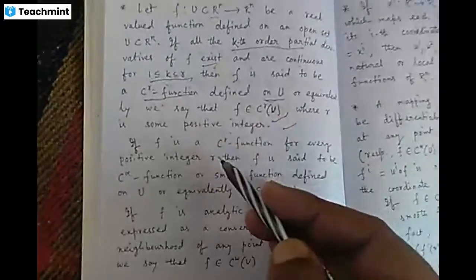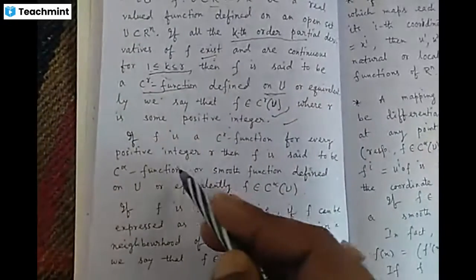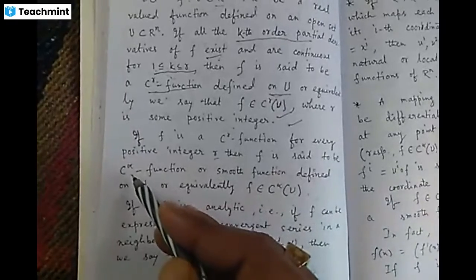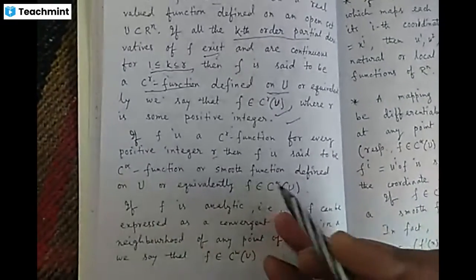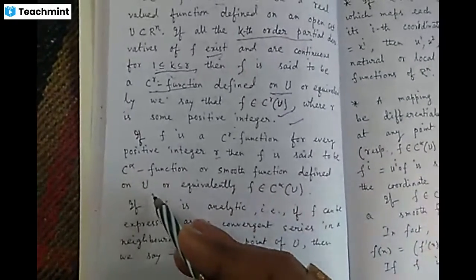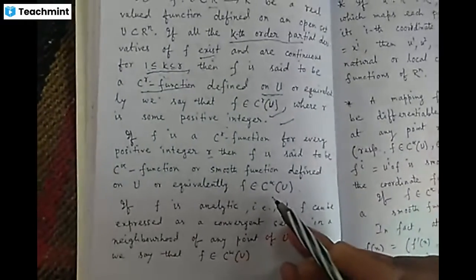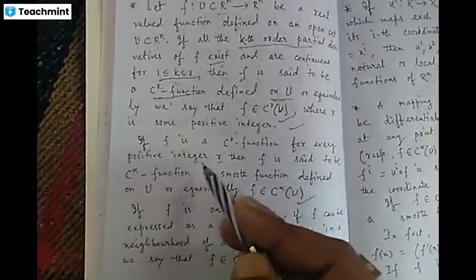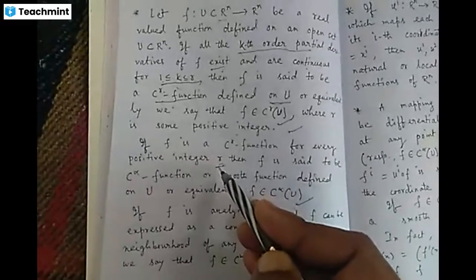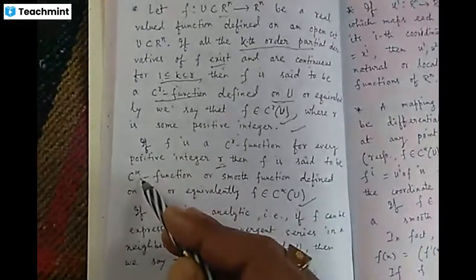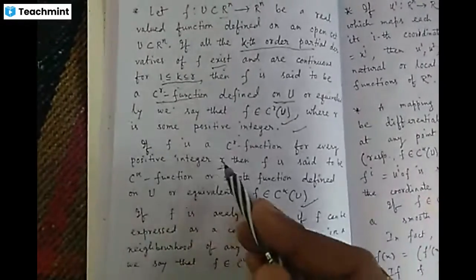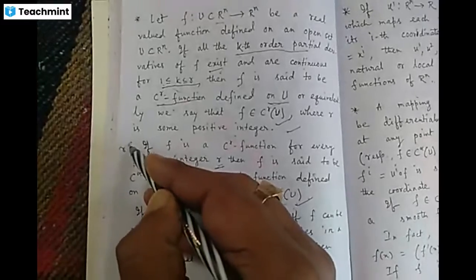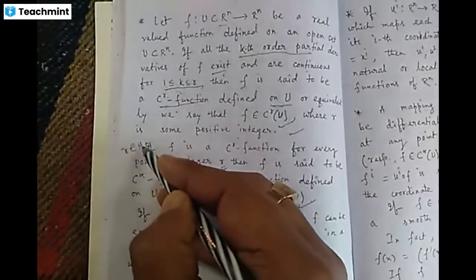Now, if f is a C^r function for every positive integer r, then f is said to be a C infinity function or a smooth function defined on U, or equivalently f belongs to C^∞(U).